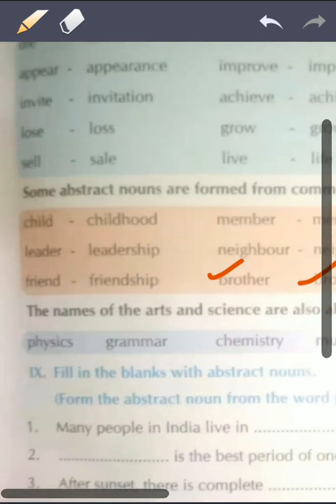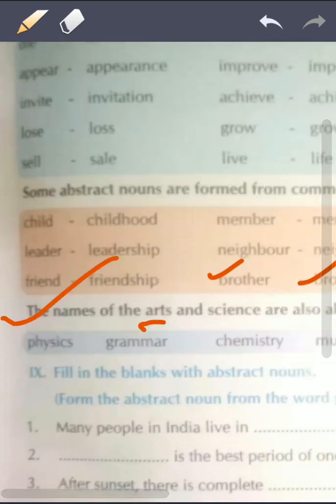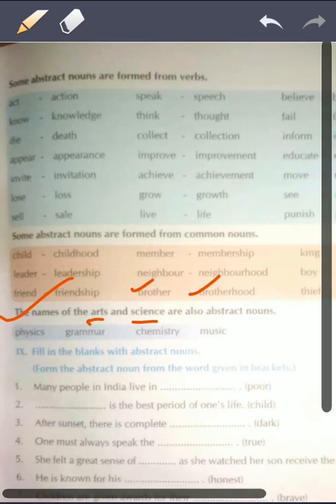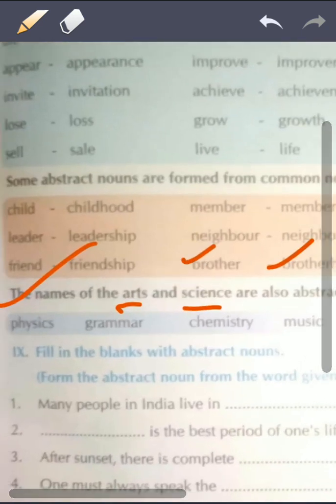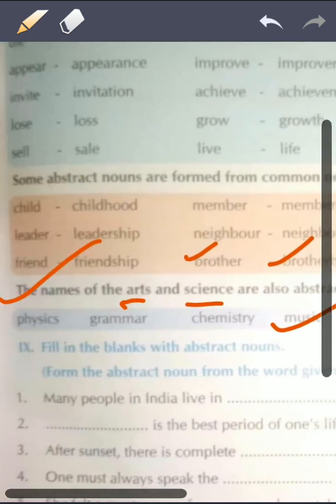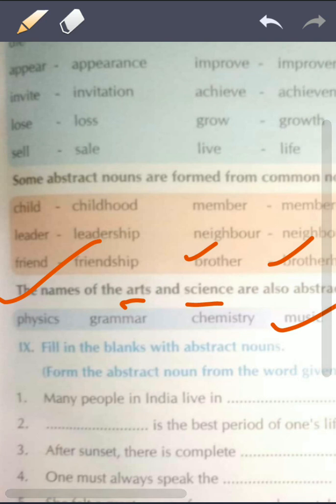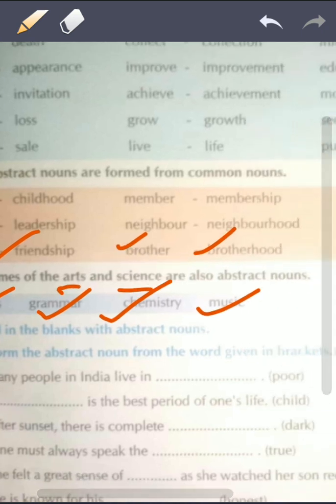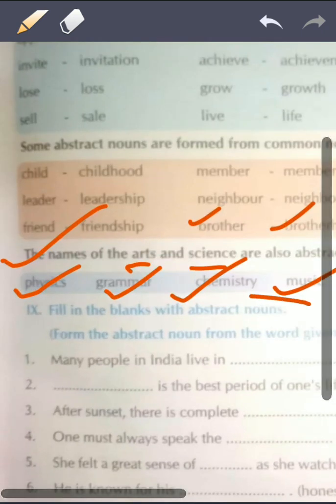Similarly, you can see the name of arts and science is also an abstract noun. Art here is music, singing, all are abstract nouns. And science like physics, chemistry, grammar are also abstract nouns. So let's solve our questions.